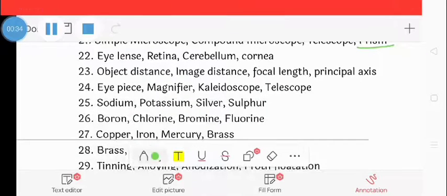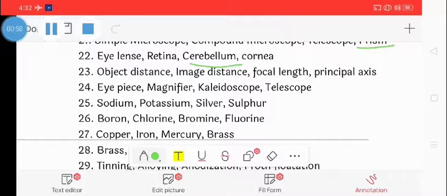Next, question number 22: eye lens, retina, cerebellum, cornea. The correct option is cerebellum, because as we know, eye lens, retina and cornea are related to the eye. The cerebellum is a part of the brain, while the others are parts of the eye.